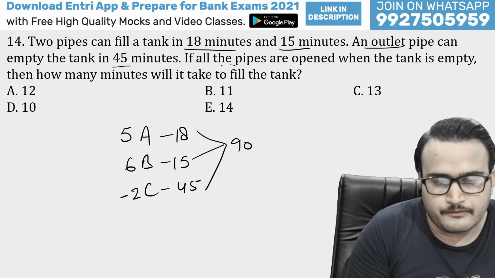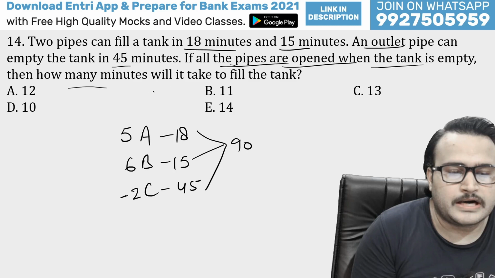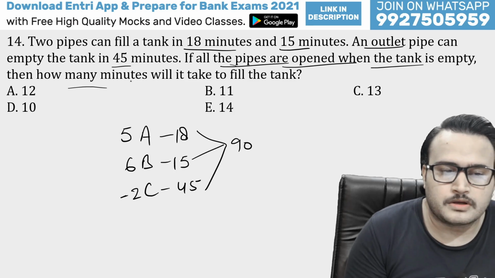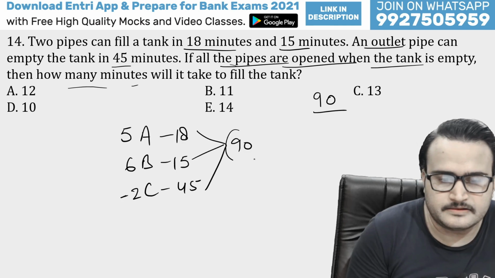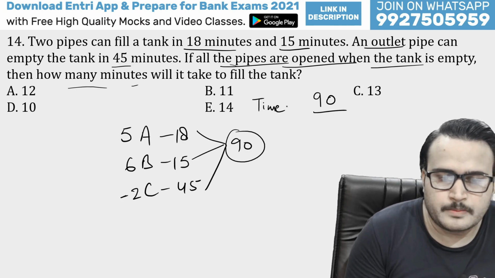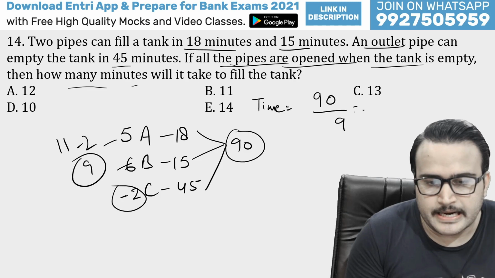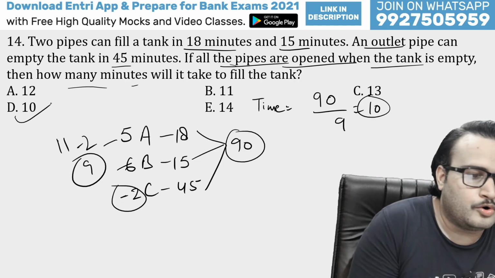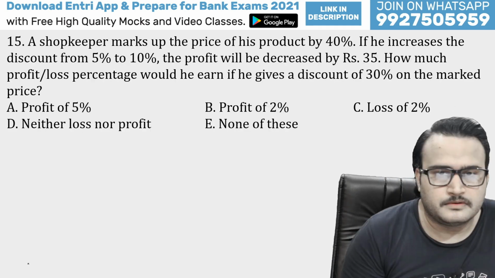So we have to find, if all the pipes are open when the tank is empty, how many minutes will it take to fill the tank. So guys, total capacity we have is 90, and the time required will be what? 5 plus 6 is 11, 11 minus 2 is 9. So 90 divided by 9 is 10 minutes. All the 3 pipes will take 10 minutes if they are open together to fill that particular tank. This is the next question, guys.